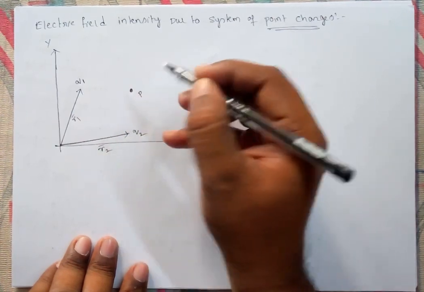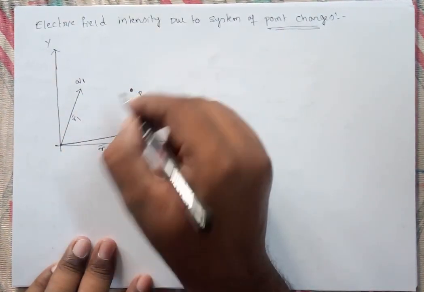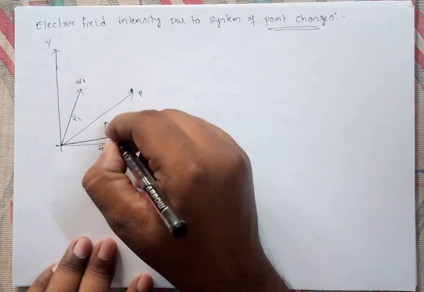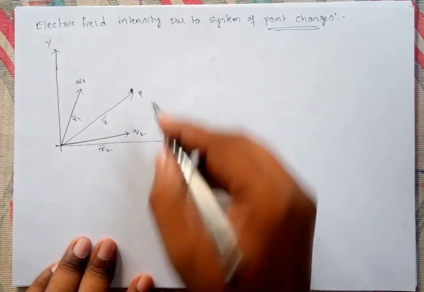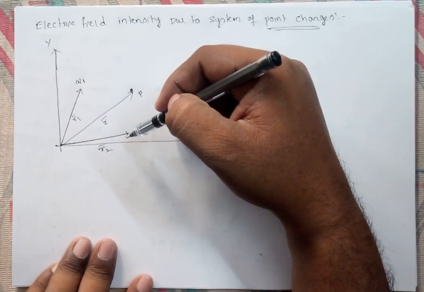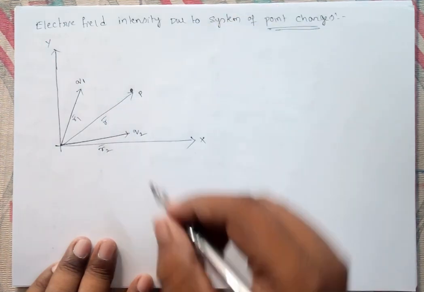So at this point P, the position vector is r bar. Due to these two charges, the electric field intensity at point P needs to be determined.